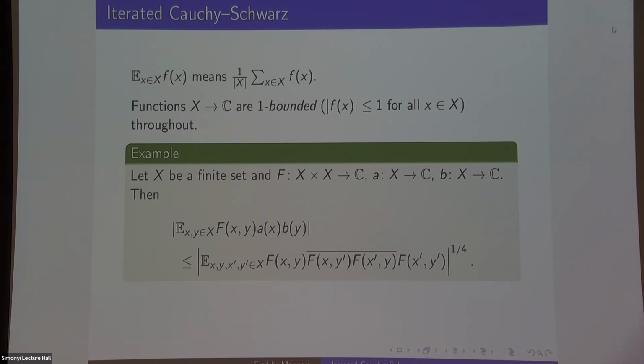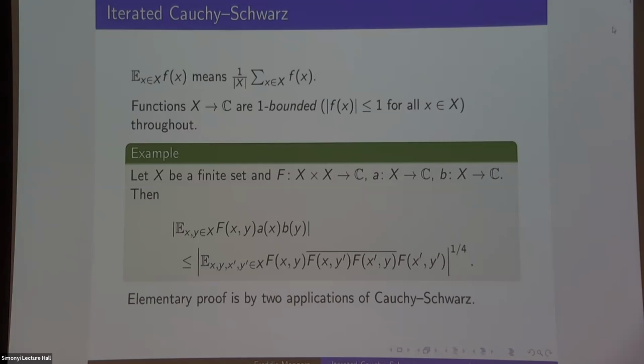Just to give an example, this is an audience of discrete analysts and multiplicative number theorists, so I assume that most of you have applied the Cauchy Schwarz inequality yourselves. But just to make sure we're on the same page, this is what I mean by applying the Cauchy Schwarz inequality multiple times to prove something. This statement says, if I have some finite set and a function f in 2 variables, then the expression on the left, the average of a(x)b(y)f(x,y), is bounded by the expression on the right with this complicated pattern of f's and complex conjugates. This statement is true, and there are many ways to prove it.